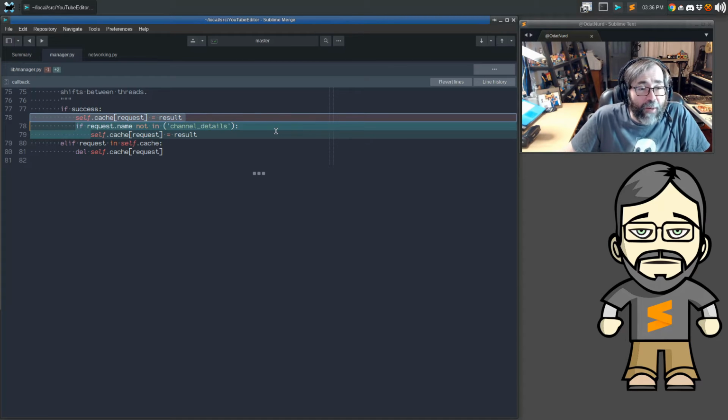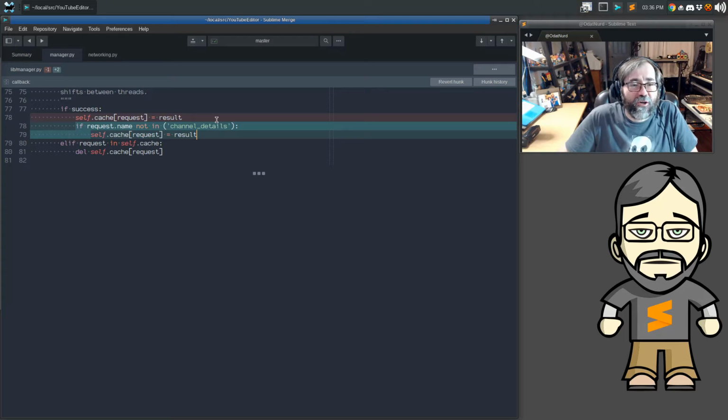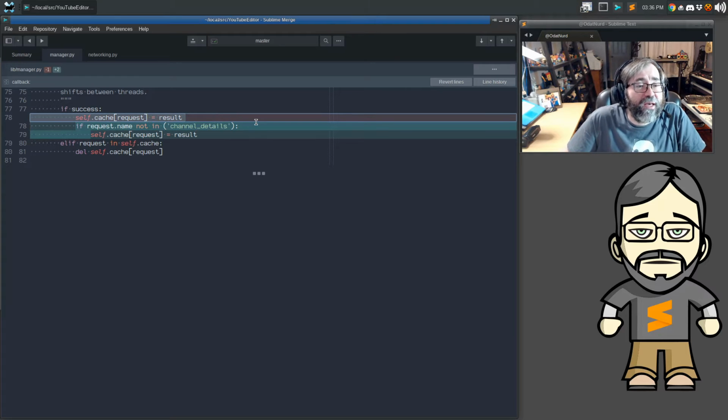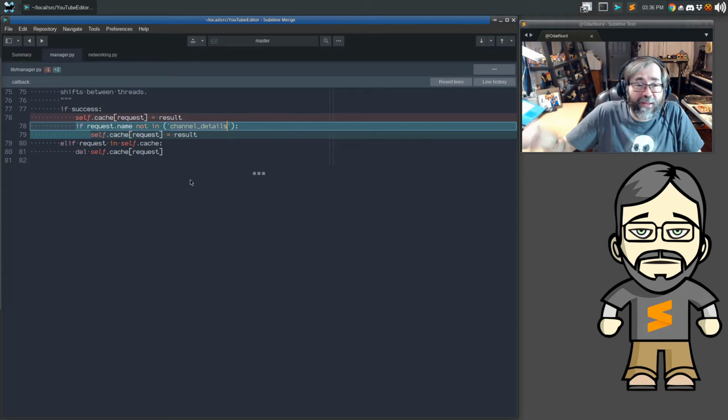cache the result. But if the request name isn't in here, this is what it used to do. I'm not used to looking at diffs, and I used to like to look at them side by side. What it used to do is just always take the result and store it into the cache dictionary. But what it does now is it does that, but only if the request name isn't channel details, which is the one that we're now implementing in the other item.